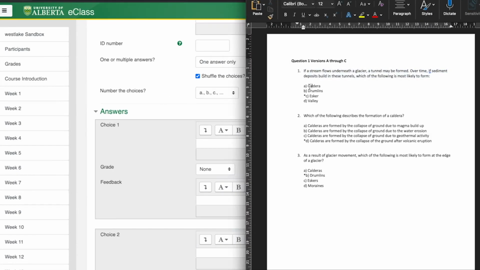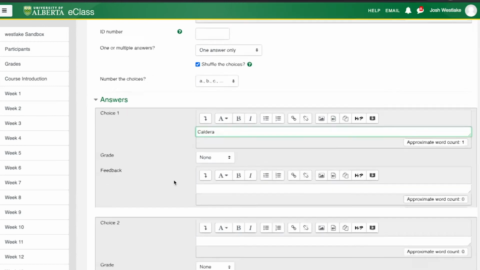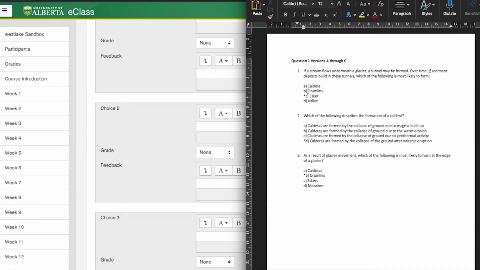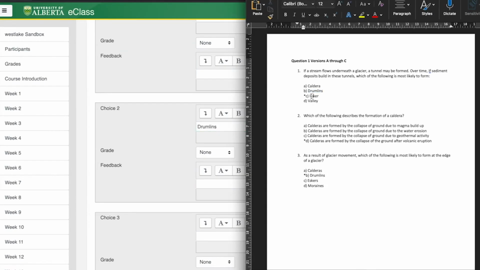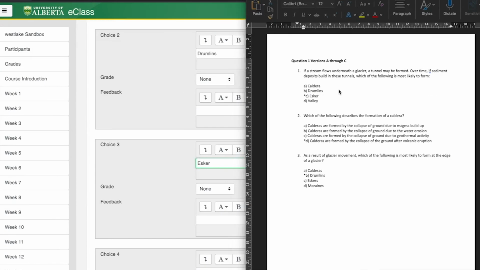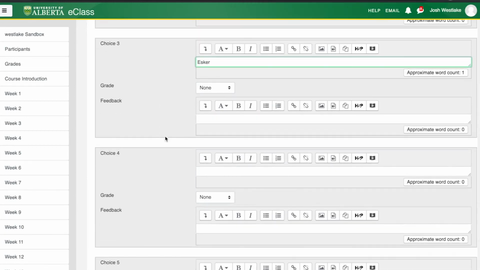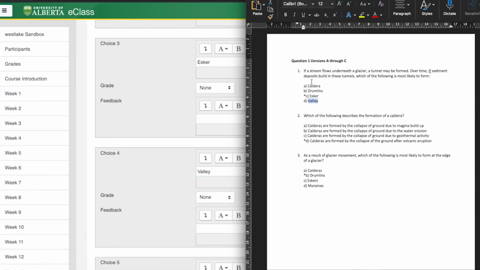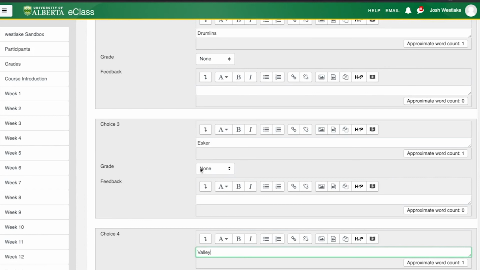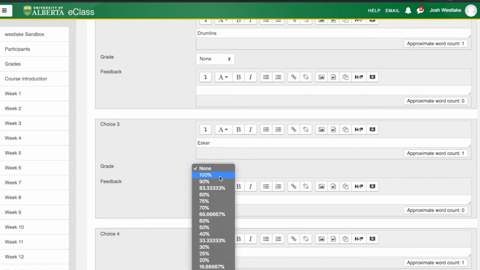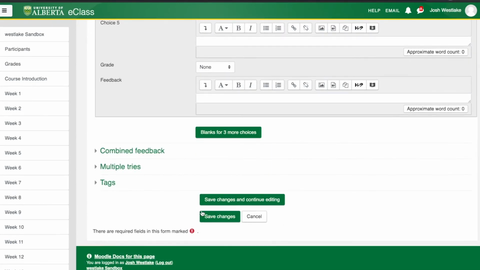So we've got A, Caldera. B is Drumlins. C is Esker. And D is Valley. And let's check our document one more time. So the correct answer is C. So we're going to find our option C here. And where it says grade, I'm going to select 100% and save.